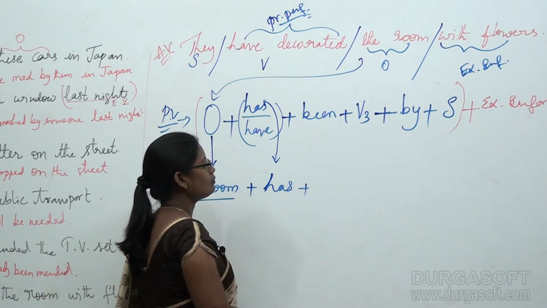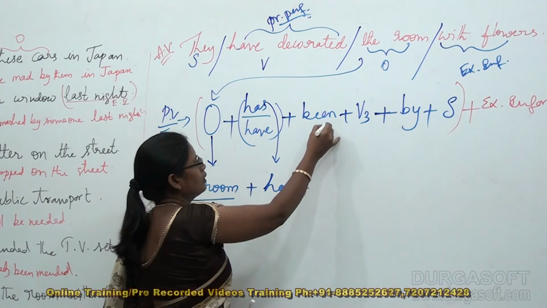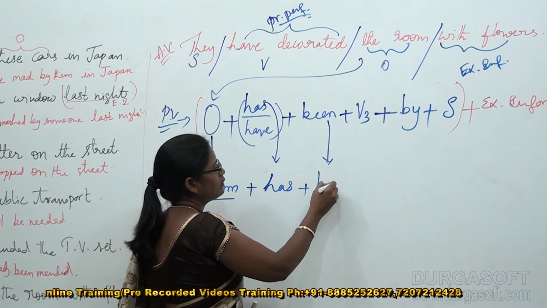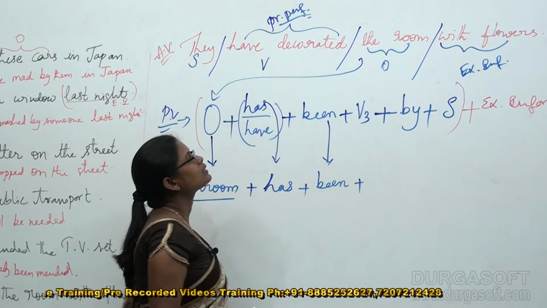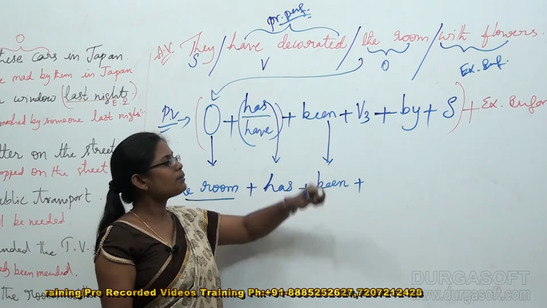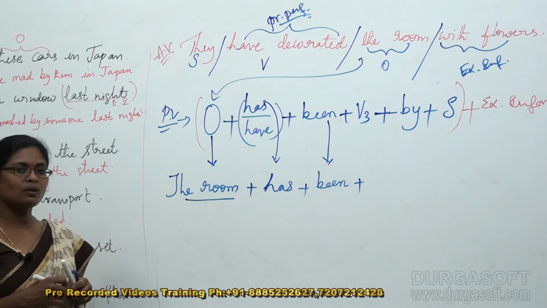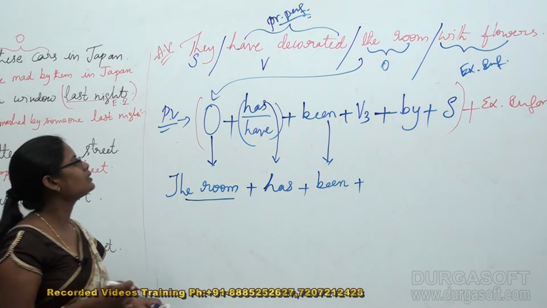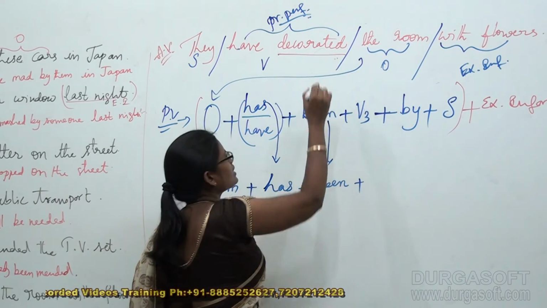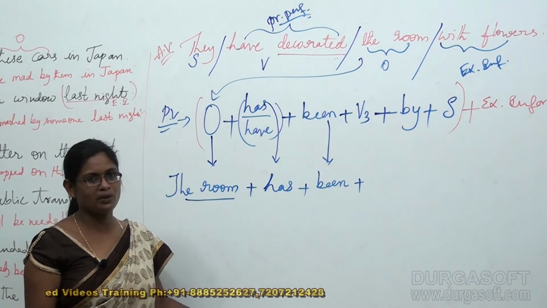Has plus been, very good, plus, what is the main verb that you can find in the sentence? Very good, that is decorate. Decorated is our main verb.